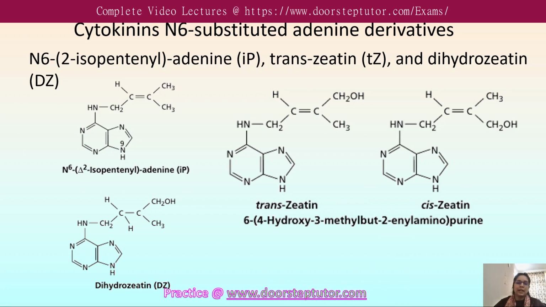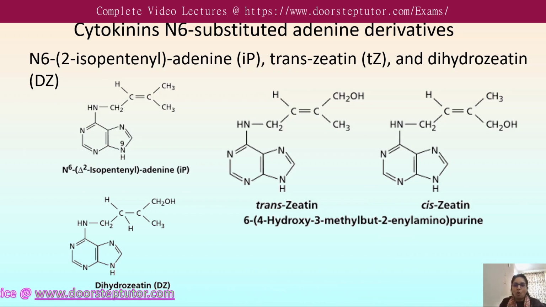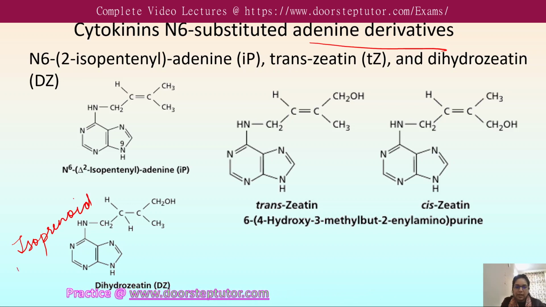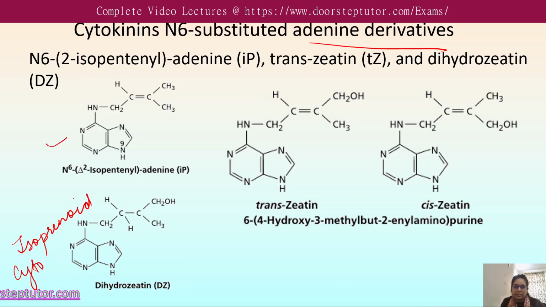So these are the cytokinins. Naturally occurring cytokinins are all adenine derivatives, either with isoprene-related chains or an aromatic cyclic chain. The former are known as isoprenoid cytokinins because they have the isoprene-related side chain like this.